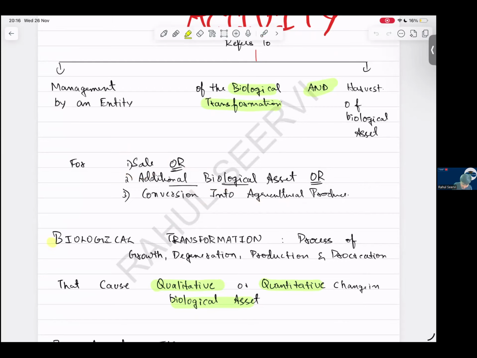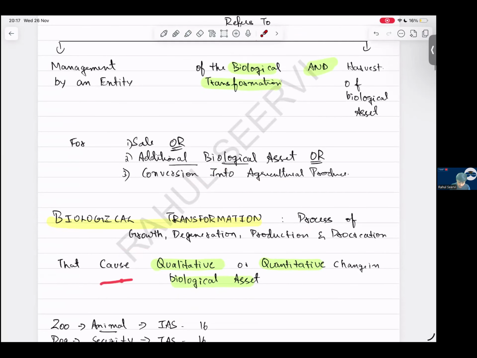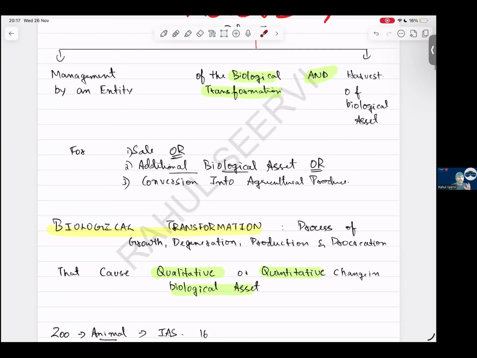Now, what is biological transformation? Biological transformation means the process of growth, degeneration, production, and procreation that causes qualitative and quantitative changes in a biological asset. Now you say, if I have a poultry farm as a company, I'm managing the poultry farm or not? Yes, sir. What am I doing? I'm doing the biological transformation. The animals are growing. Simple. If I have a dairy farm, the cow is growing. That is biological transformation, as well as harvest of biological asset.